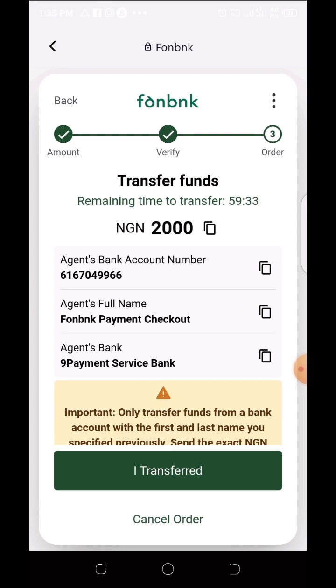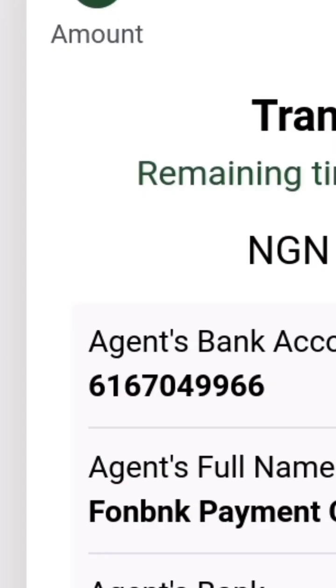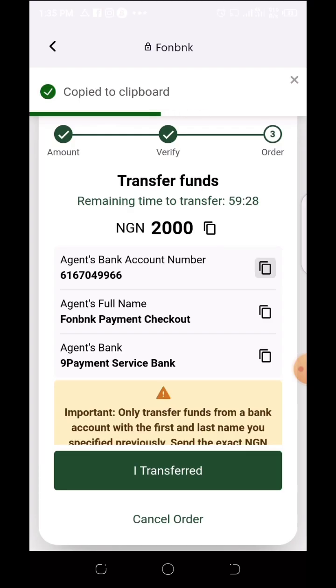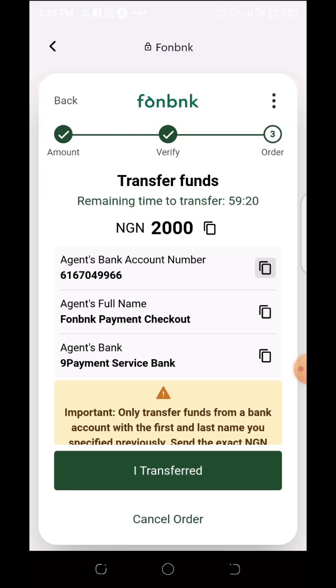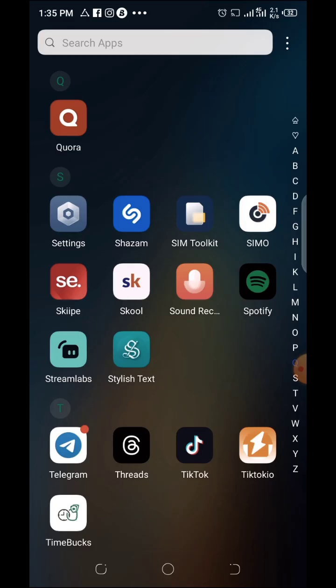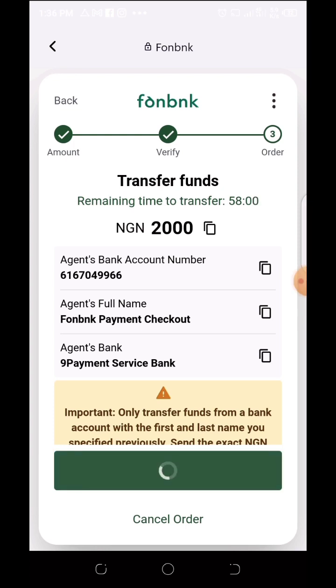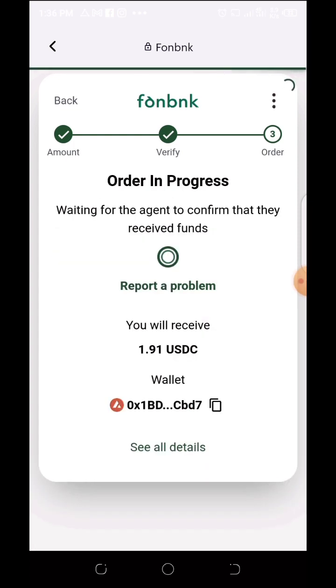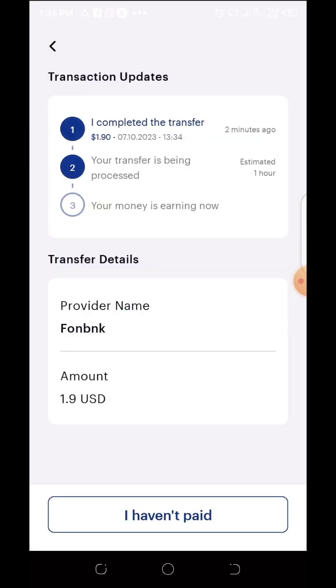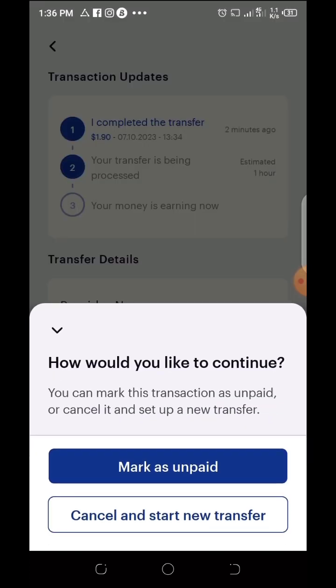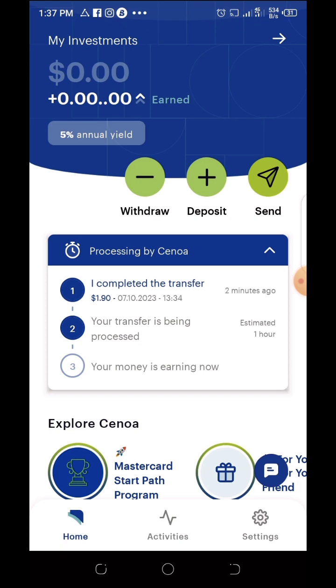So what you're going to do is copy this number, copy it. It is 9 Payment Service Bank. So it's 9 Payment Service Bank. So let's go and then make the transfer. You just tap on I have made the transfer, because I've just finished making the transfer. So you tap on I have paid, and then let's go back and let's refresh.